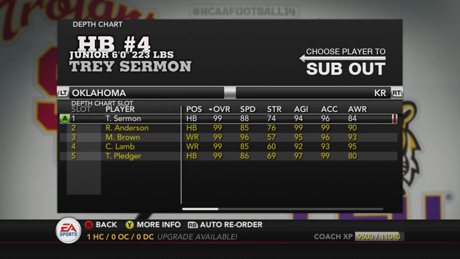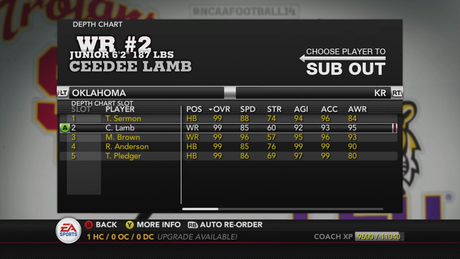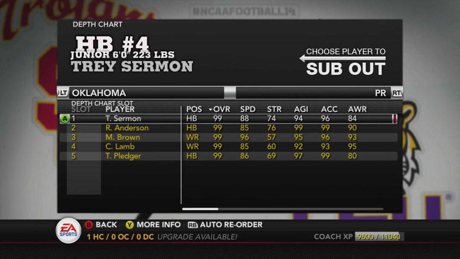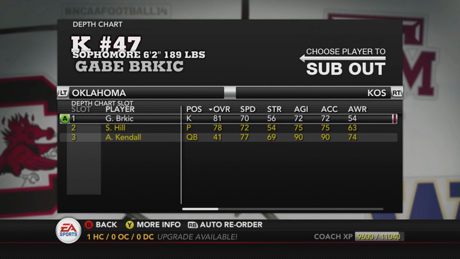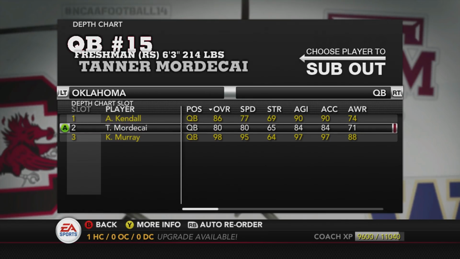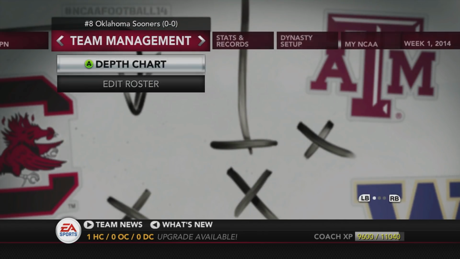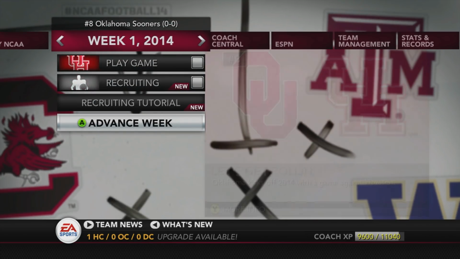Kick return, Trey Sermon. We're going to move Rodney Anderson out of the lineup, put CeeDee Lamb back there. Marquise Brown, also third string. He'll never see the ball. So yeah, that is the Oklahoma Sooner 2019-2020 presumed roster. Again, there are things that are going to change, but you just got to roll with the punches when you're doing these kinds of simulations.